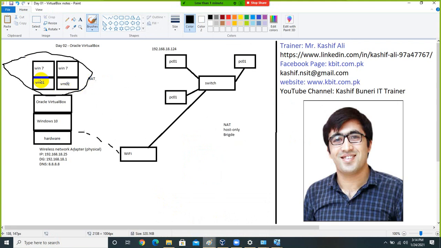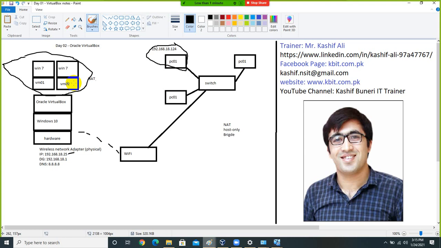So again, what is the meaning of this net option? If we select the net option for both of our virtual machines, they will communicate with each other using another IP address, but if they want to communicate outside, this IP address will do the translation for them. So in the net option, the virtual machine would be able to get access to the internet, but this physical machine would not be able to communicate with this virtual machine because the setting for these virtual machines is net.